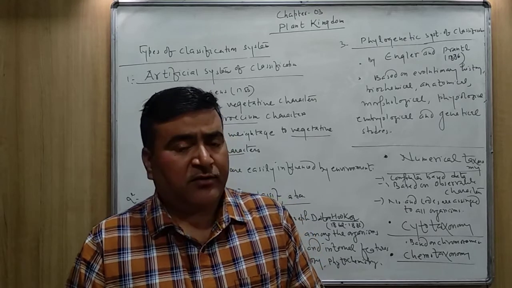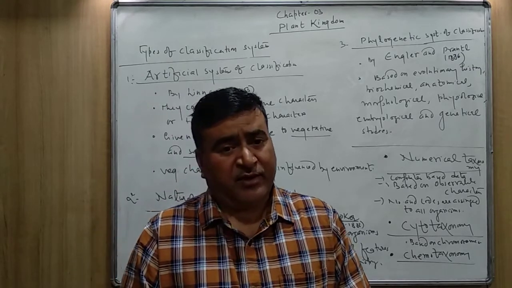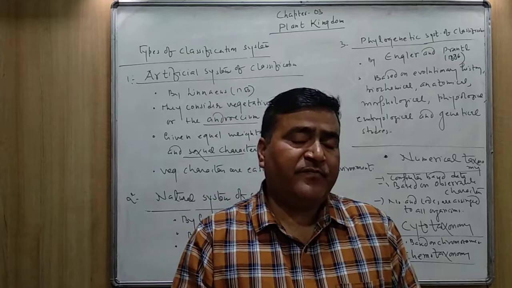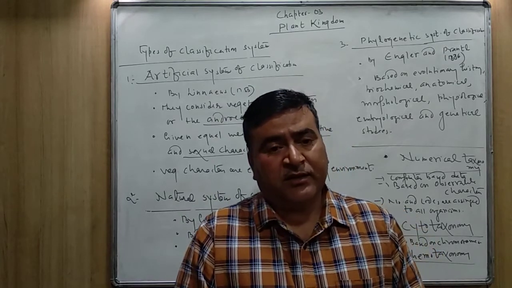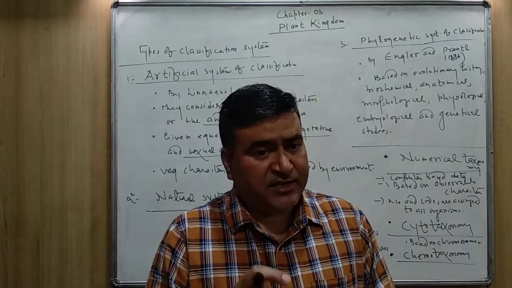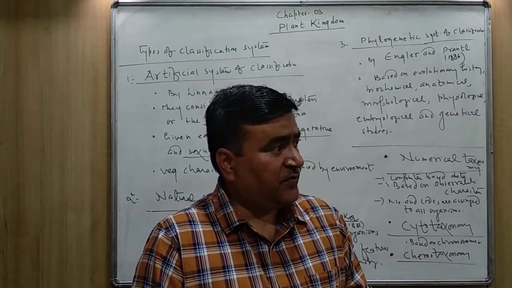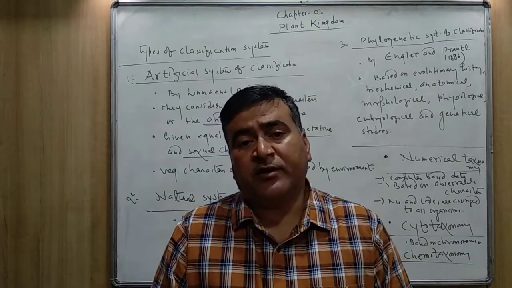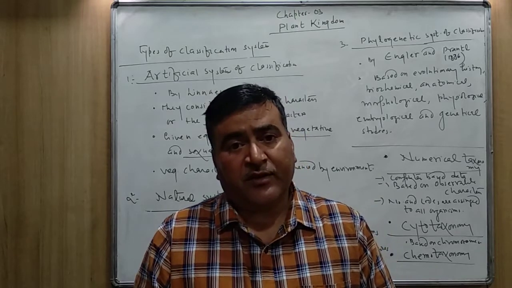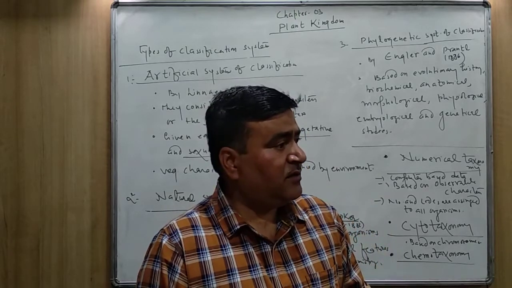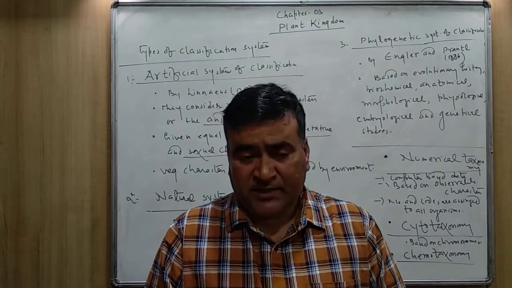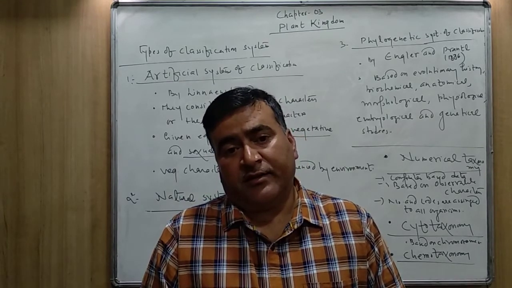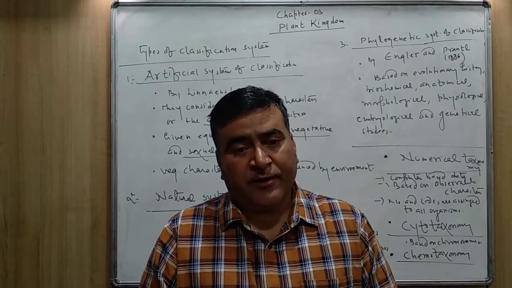What do you mean by morphology and anatomy? Morphology is the external appearance of any individual, means the traits, the characters which are observable, which you can see with your naked eye. The phenotype you can say, the external look.